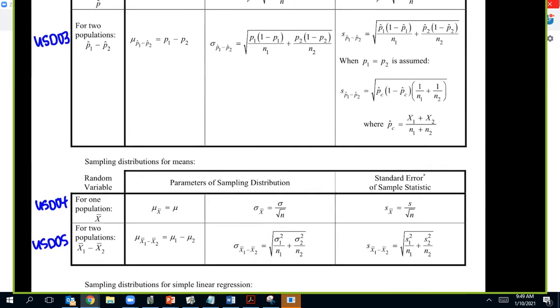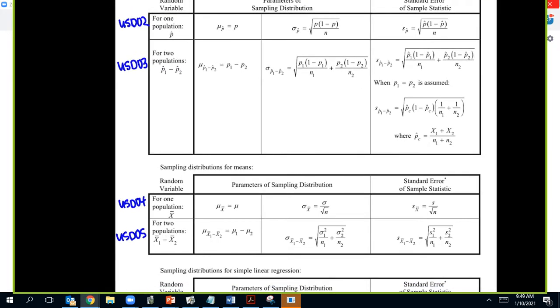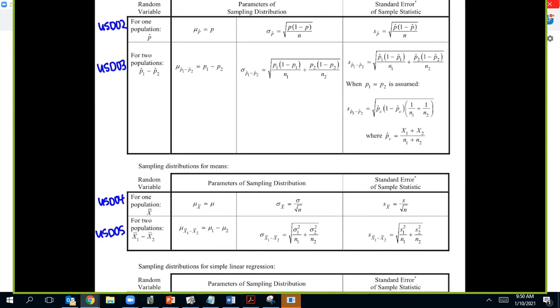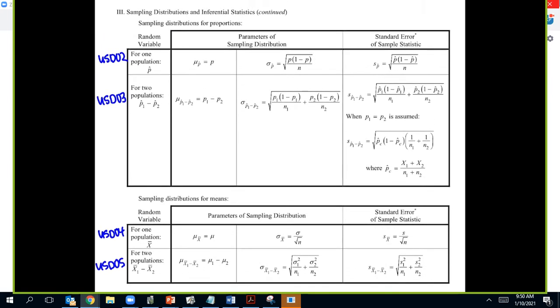So each of these is what we've learned. And then the only thing that's not on here is the shape. So I can add a little note right here. I'll just say approximately normal when n times p is at least 10 and n times 1 minus p is at least 10.